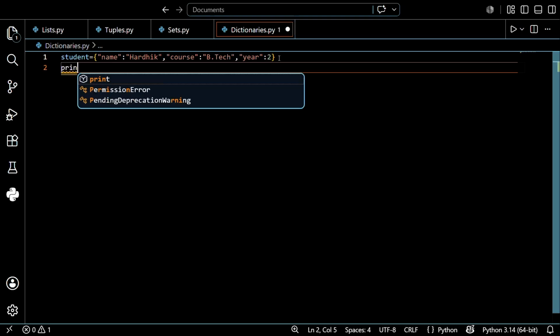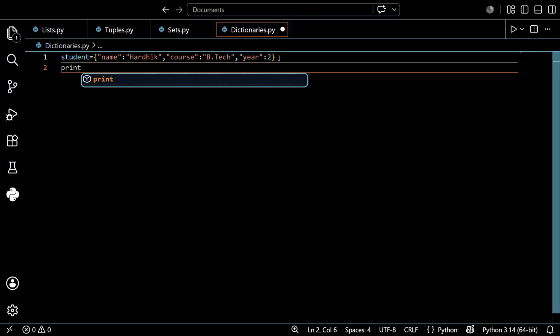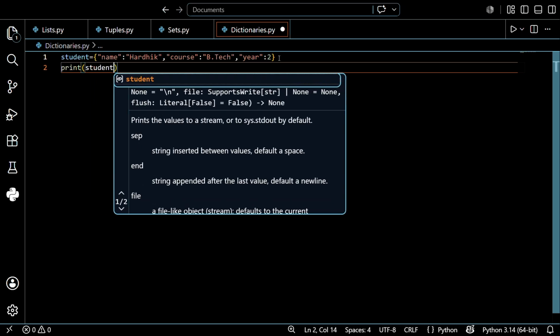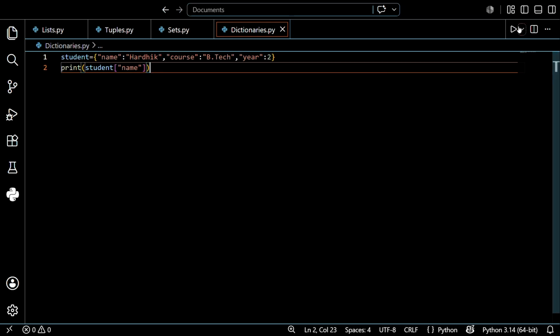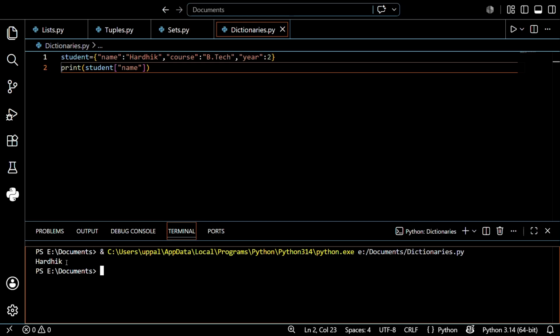Let's see. I want to print the name in the student variable. Write print of student, open the brackets and write name. Let's see what the output will be. Before that I want to save this and run this. See, it printed the name. So, guys, we can require a particular value without using the position. In lists and tuples, we discussed how to call a particular value by using print of student of 1, the concept of indexing. But in sets and dictionaries we do not use indexing.